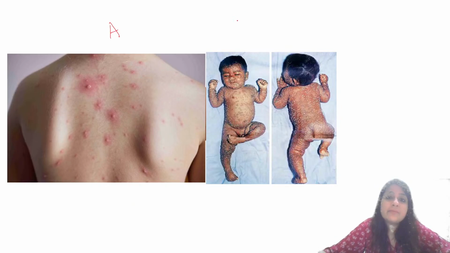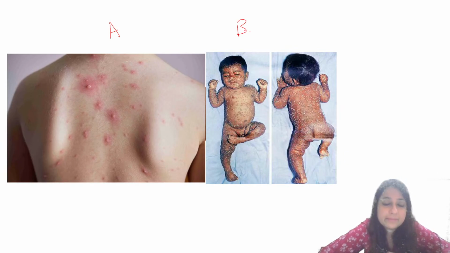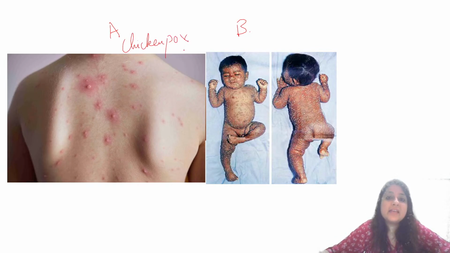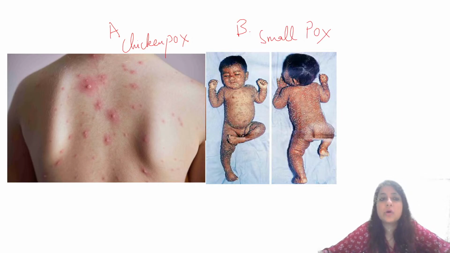Okay, so let us look. Tell me, is A chickenpox or is B chickenpox? Which one is chickenpox? Image number A or image number B? Which image is the chickenpox rash? Who's going to tell me? Is image A chickenpox or is image B chickenpox? Very good, Rakesh. So this one is chickenpox, okay? And this one over here, this is smallpox.